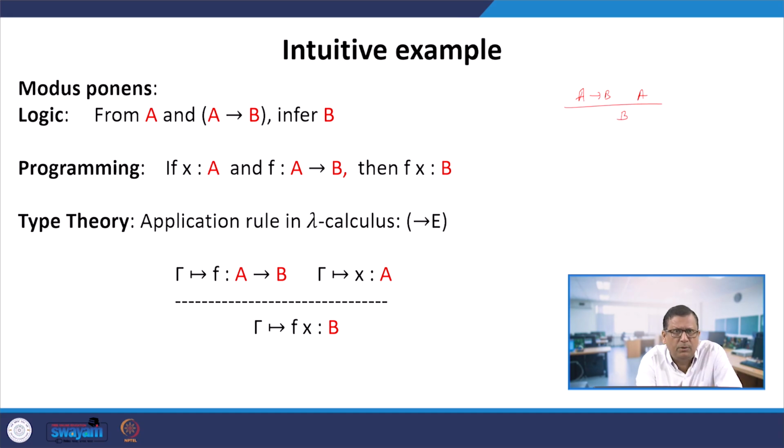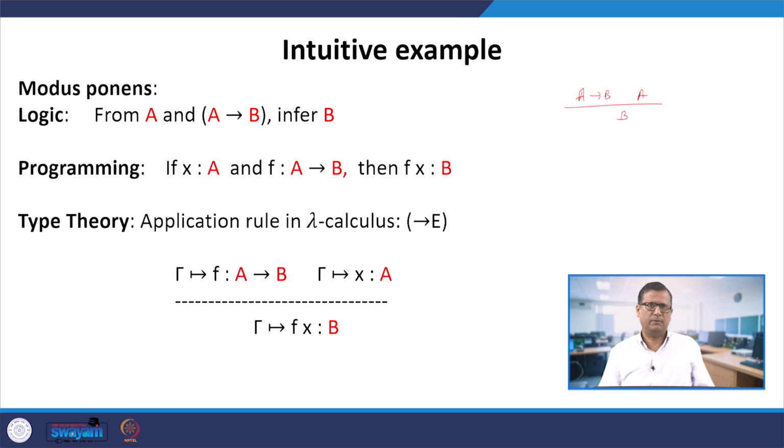Then we move on to type theory, and we have seen one instance in arrow E, that means elimination of this arrow in lambda calculus, in simply typed lambda calculus. In the context gamma, if f has type A arrow B, and in the context gamma x has type A, then arrow E says that in the context gamma f x has type B. So we have found that in different fields this modus ponens appears in different forms, but the interpretations of these letters are different.